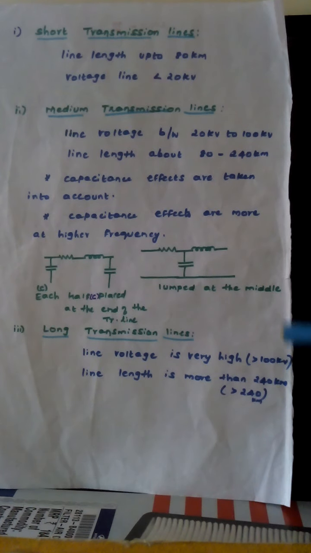Then the line will be considered a long transmission line. For the analysis here, the line constants are considered to be uniformly distributed over the length of the line, so rigorous methods are applied to obtain the solution. Coming to the short and the medium transmission lines, the line parameters are lumped instead of distributed throughout the length of the line. Why? We'll see the reason behind that.